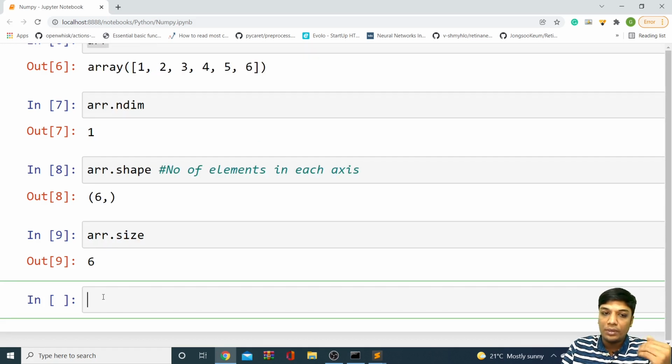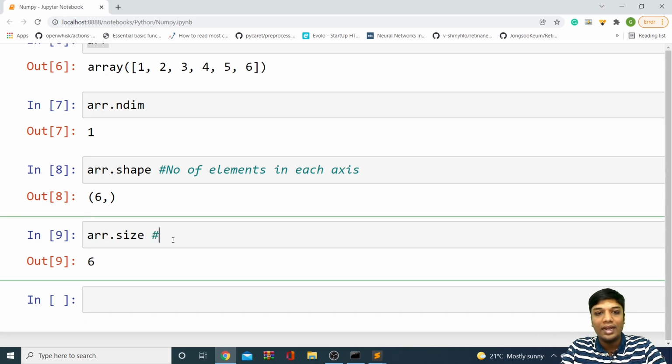And we also have the arr dot size attribute. This tells us the number of elements in the entire array. You might assume that shape and size are the same. No. For a one dimension array, shape and size are the same, because we have only one dimension, so it will return 6. But size returns the number of elements in the entire array, irrespective of the axis.